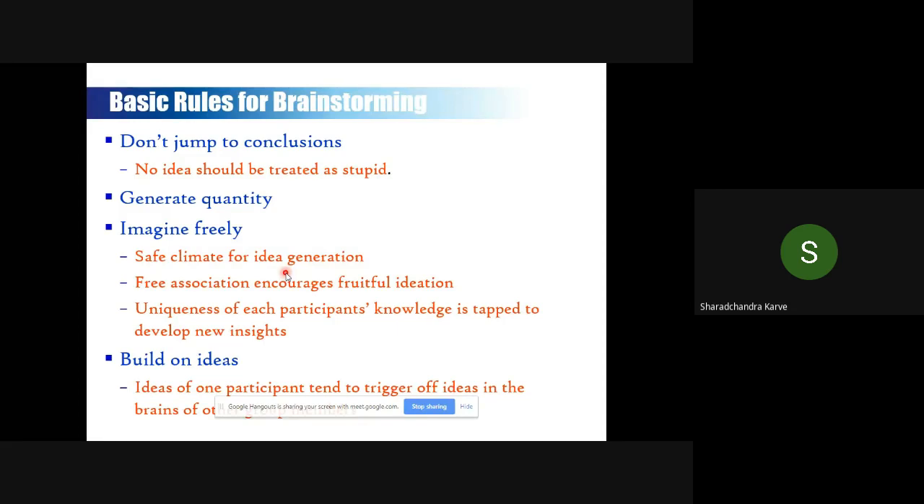We don't criticize the idea or reject the idea here. We don't say, "This doesn't happen," or "Yeah, this is not possible," etc. We don't comment. The team, whoever sits, can imagine freely and give ideas on why this problem can happen. It can also be done in a focused way,